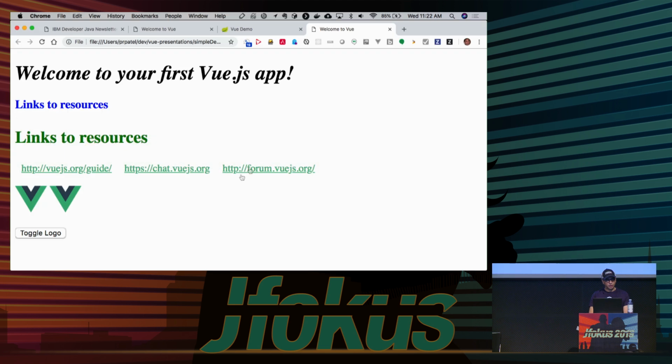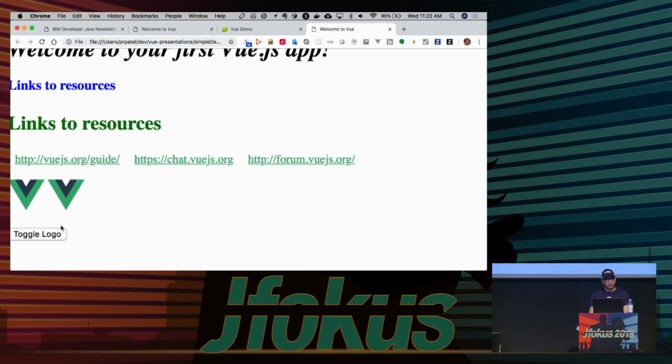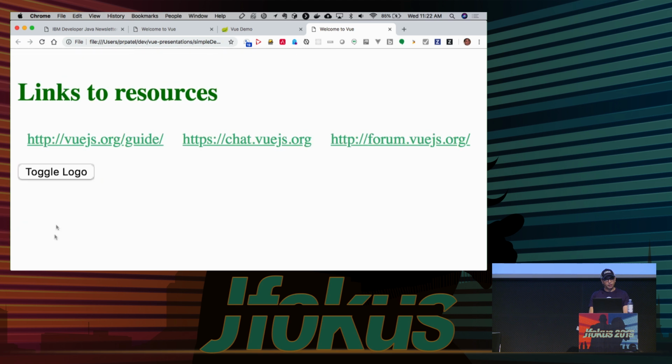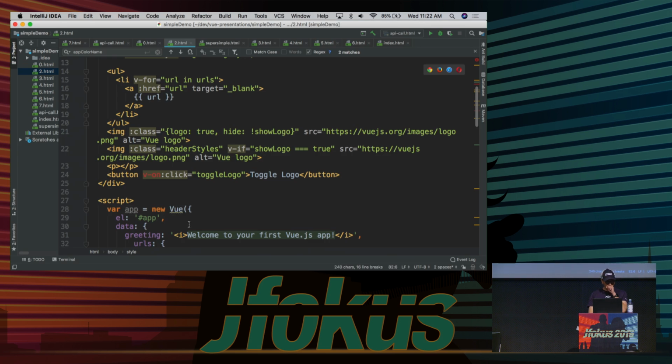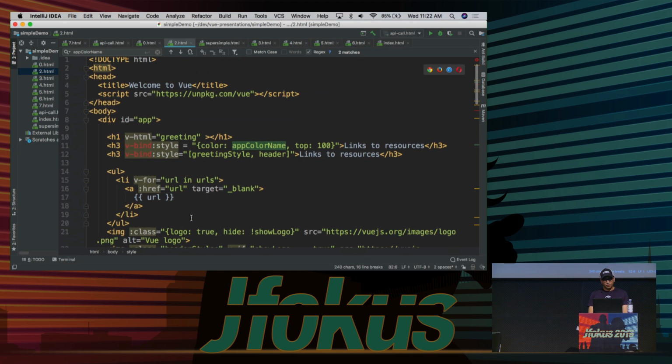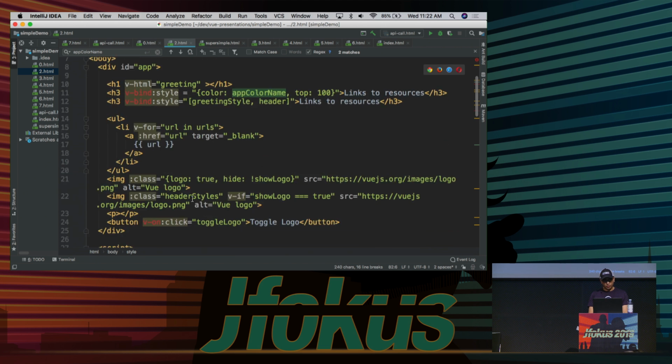Okay, so let's have a look at one more thing here. Let's go back to this. I have a little button here called toggle logo. If I hit that, you'll see that the logo will show and unshow. So how do we do this? A couple of different ways we could have done this. Where's our logo at? Right here.